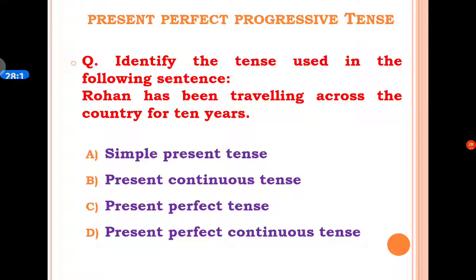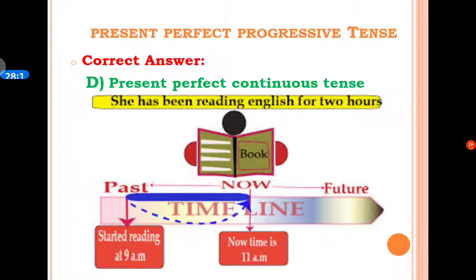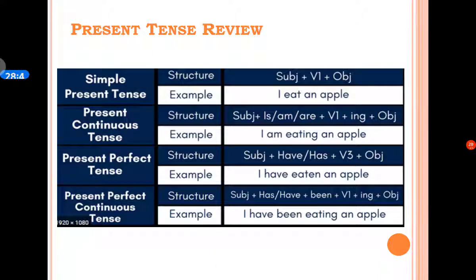The given statement is an example of present perfect continuous tense. For your better understanding, here is another example. She has been reading English for 2 hours. Here it is also an example of present perfect progressive tense. In this example, we have has plus been plus verb in the ing form. So the correct answer is D option, present perfect continuous tense.